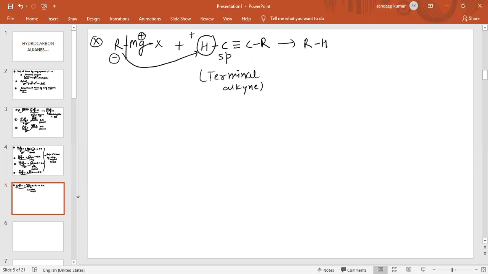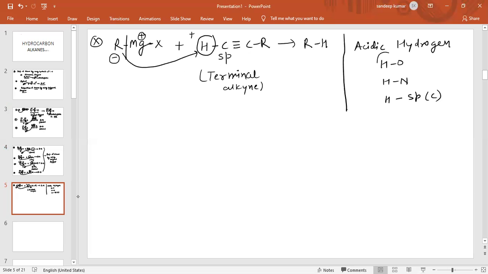So basically we have seen that whenever there is acidic hydrogen, like hydrogen on oxygen atom, hydrogen on nitrogen atom, hydrogen on sp hybridized carbon, this hydrogen is very acidic.